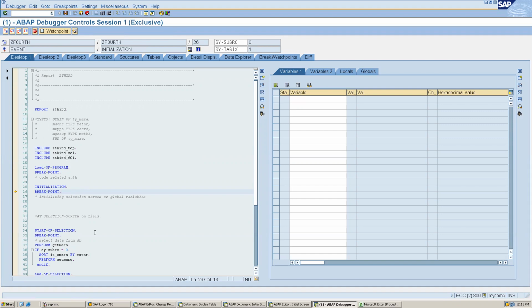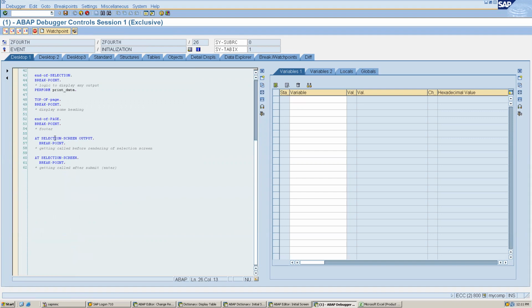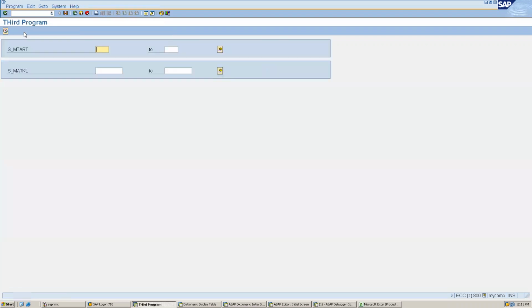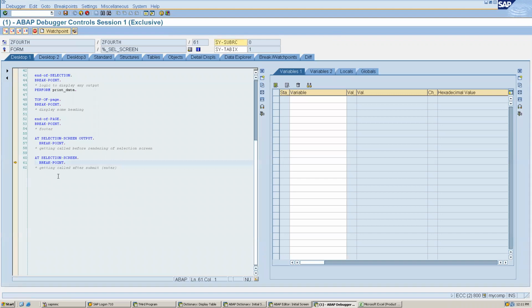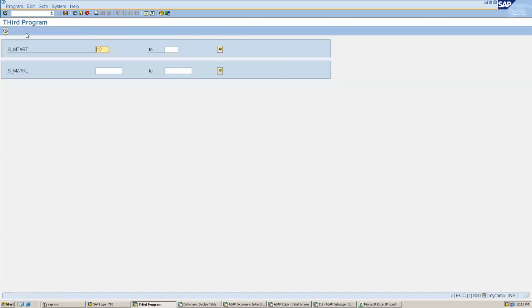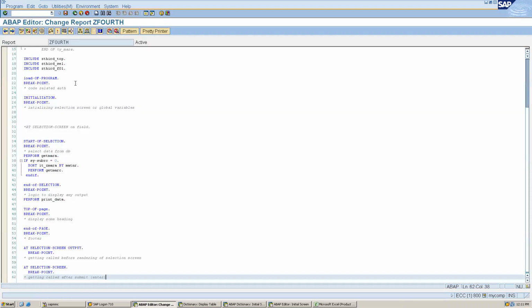There is start of selection, and at selection screen we have the output. At selection screen output or at selection screen. So when I press F8, it will call at selection screen output. So it means wherever we write the program, for example, whatever I am pressing, it is calling this. This is very important to understand.